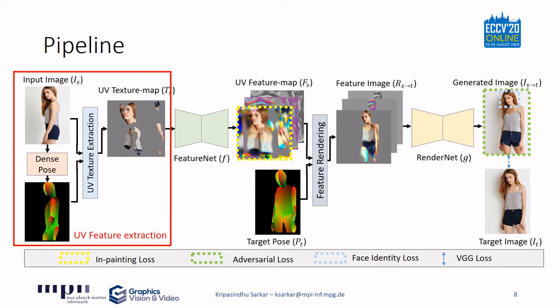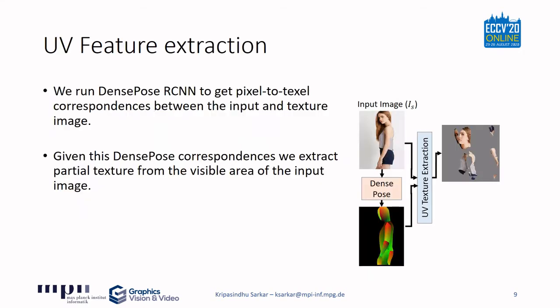The first step is UV feature extraction. We run DensePose RCNN to get pixel-to-texel correspondences between the input and the texture image. Given these dense pose correspondences, we extract the partial texture from the visible area of the input image. Note that this step directly brings appearance information of a person in any pose to normalized coordinates defined by the SMPL texture.